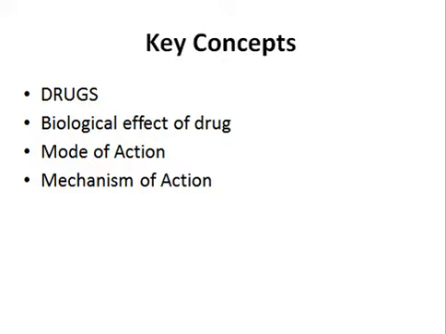In the very first lectures, we saw that the terms medicine and poison are very flexible, because if a toxin is used in a controlled amount, it can be used to treat a disease. Also, if a medicine is used in an uncontrolled amount, it can result in death. So the difference between toxin and medicine is very blurred. Since it is a gray area, instead of calling a chemical a medicine or a poison, we prefer to use the term drug.